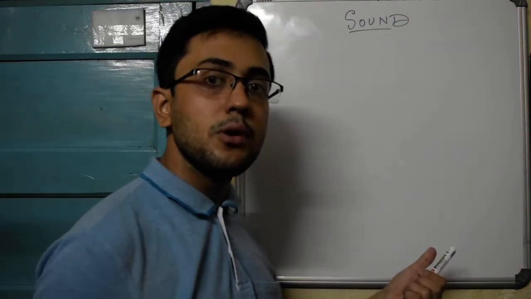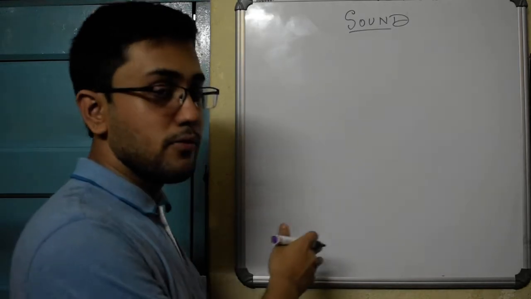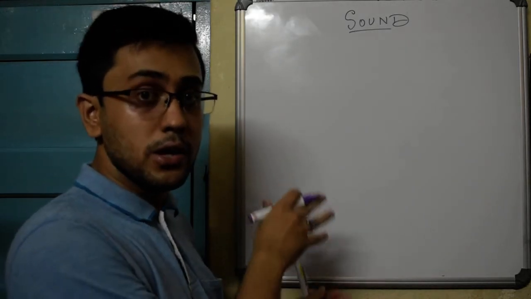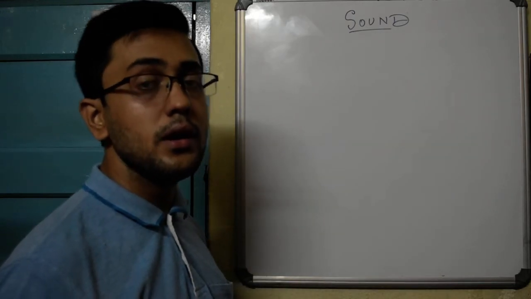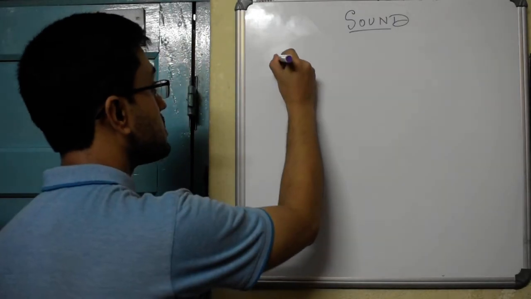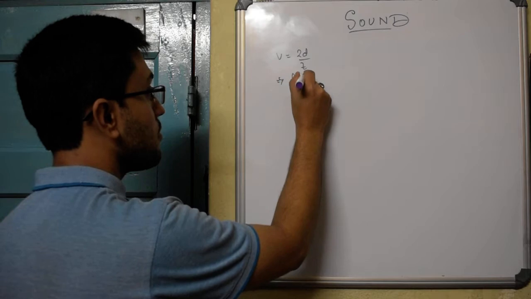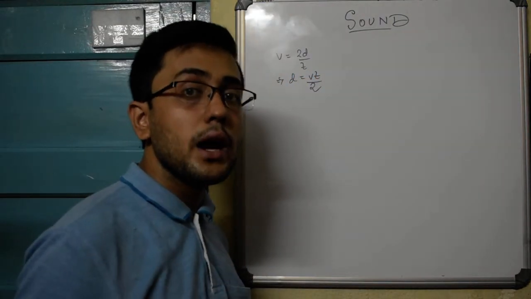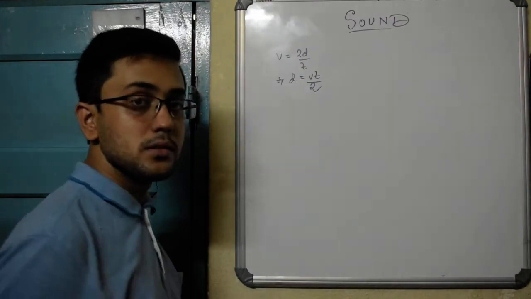But the really interesting part about this is that we found out the minimum distance which is required for echo to happen, and that is the velocity of sound in air into time divided by 2, because velocity is 2 times distance by time. Therefore the distance was found out by this formula, Vt by 2. Now the fun part is, if you are trying to measure the speed of sound experimentally, you can also do that using this formula.